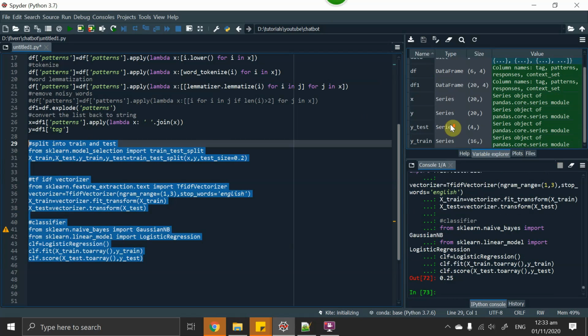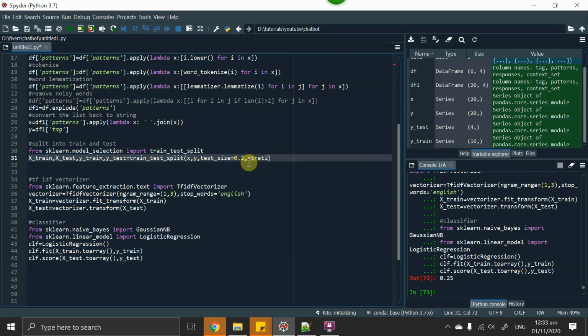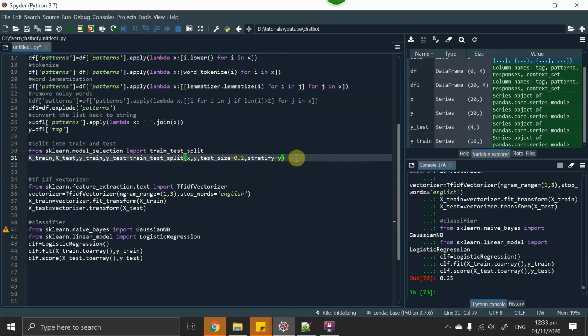As we are not doing stratify equal to y, we should do stratify equal to y, because there are chances that none of our labels from the training class go into the test class. There are chances that our test set has classes that haven't been trained.